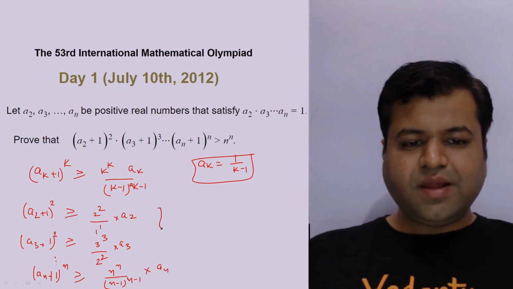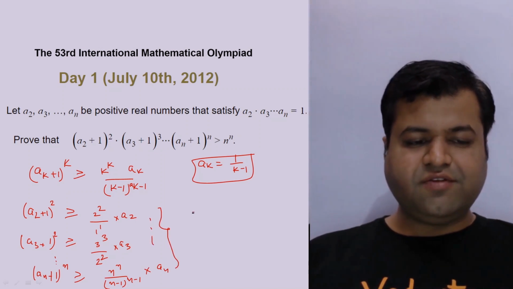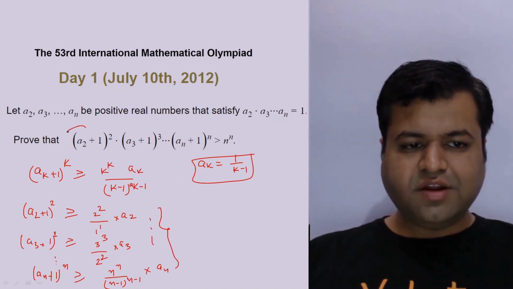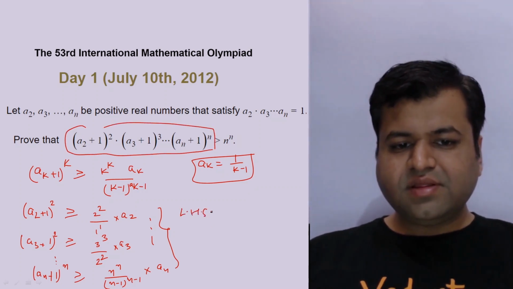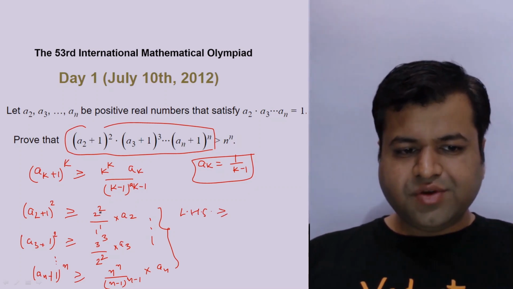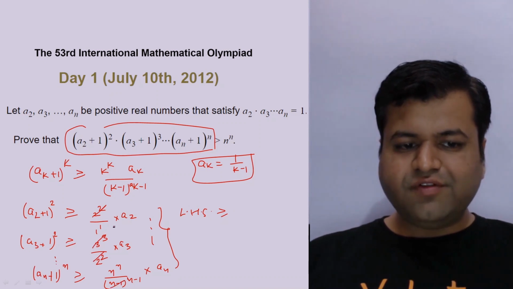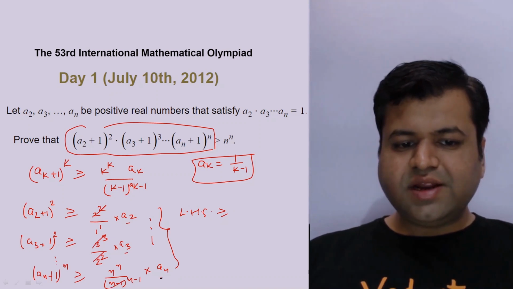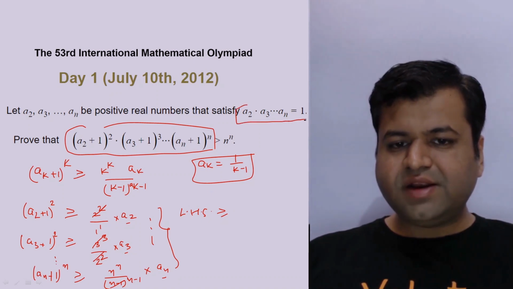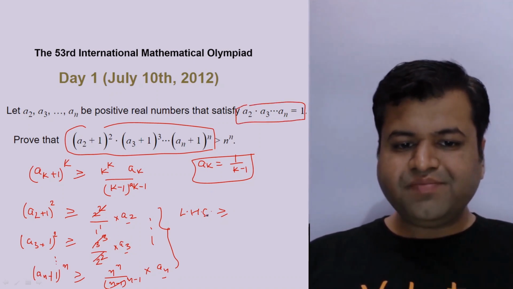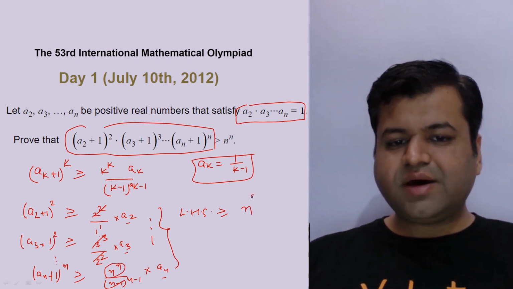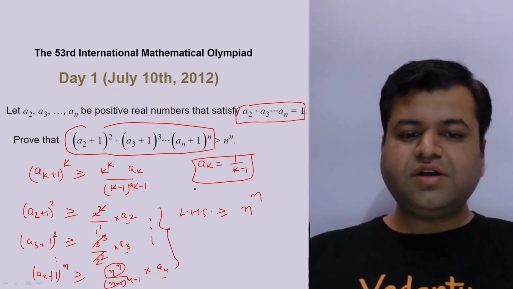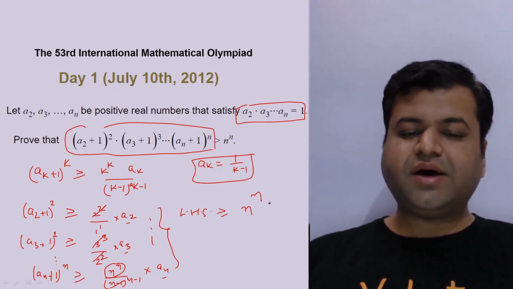Now if you multiply all these inequalities, what do you get? We will get the left hand side greater than or equal to, you can clearly see that these factors got cancelled out, and so on. What we are left with is a2 into a3 and so on up to an, which is nothing but 1, the product of all these numbers, and we are left with a denominator of 1 power 1 and this numerator, which is nothing but n power n, right? So we have proved that LHS is greater than or equal to n power n.